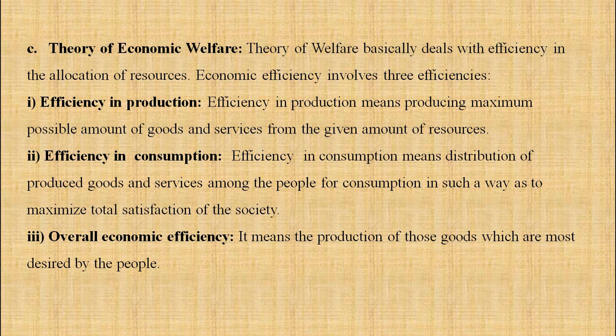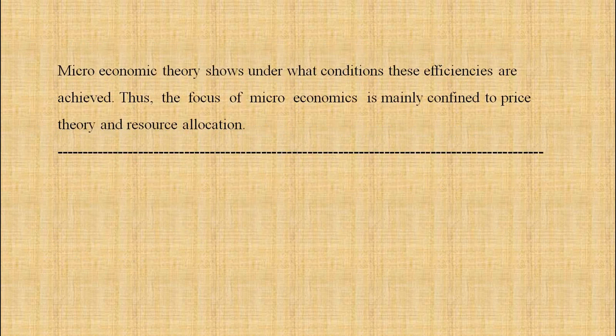Then overall economic efficiency. It means the production of those goods which are most desired by the people. So we should use our resources in such a way that whatever people are demanding, we have to give them or supply. That is what comes under overall economic efficiency. Microeconomic theory shows under what conditions these efficiencies are achieved. So the focus of microeconomics is mainly confined to price theory and resource allocation.